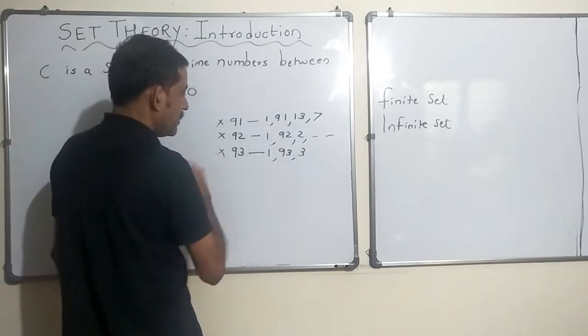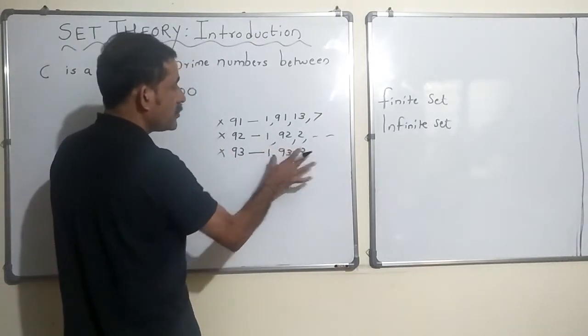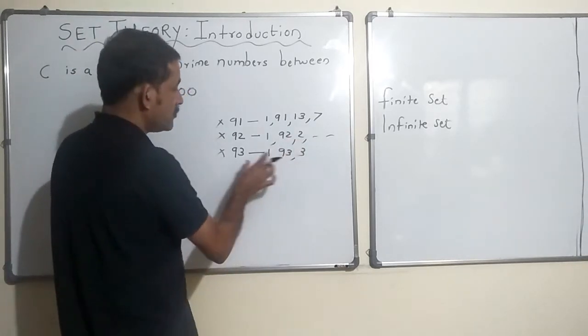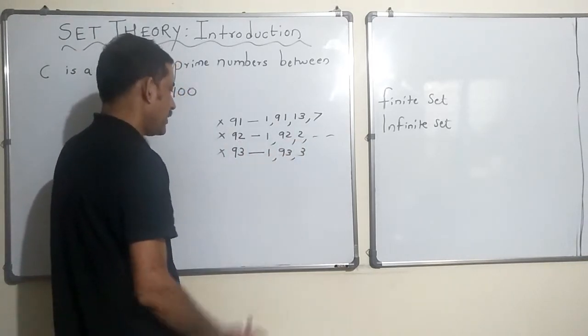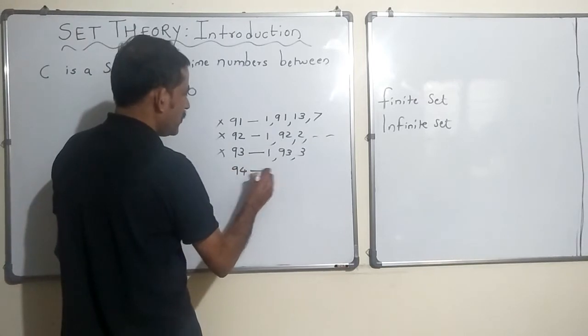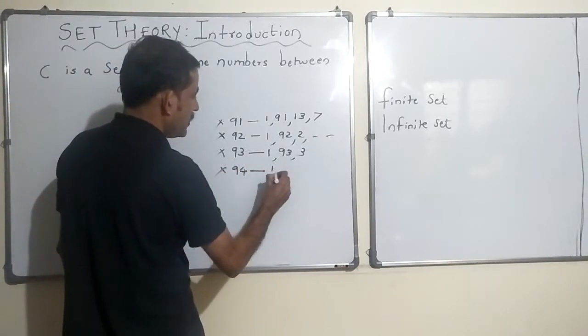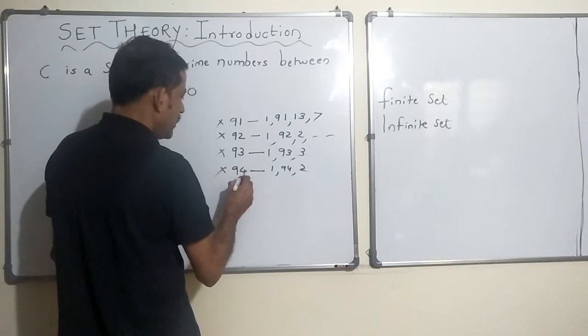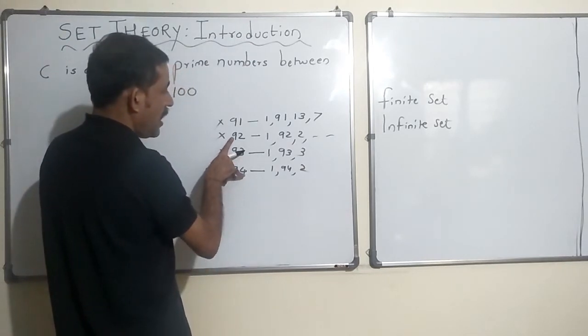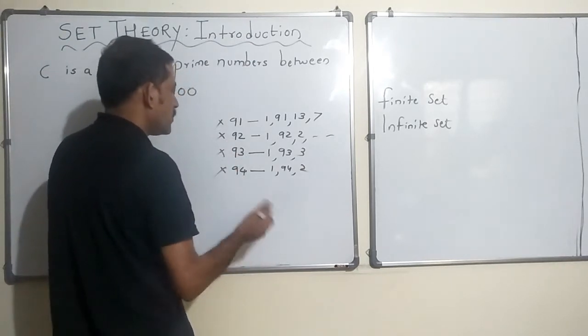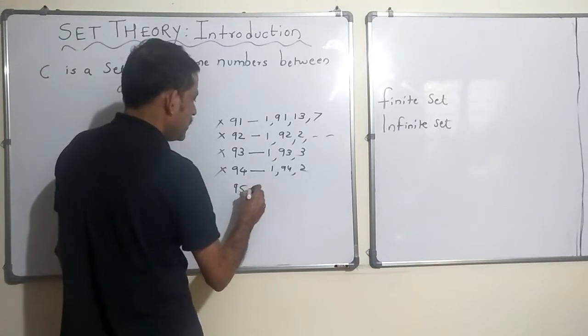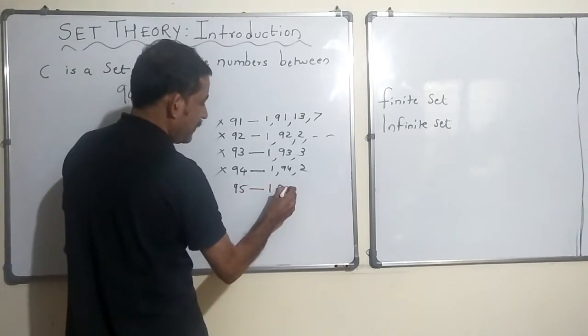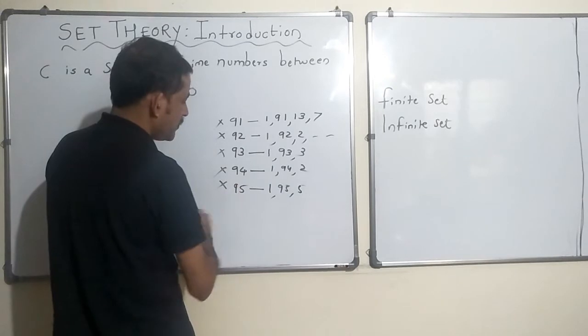So it is not a prime number. It has more than 2 factors. Okay. 94 no, because 1, 94 and 2, right, because all these even numbers are divisible by 2. So naturally they are not prime numbers. 95 has 1, 95 and 5. So it is not a prime number.